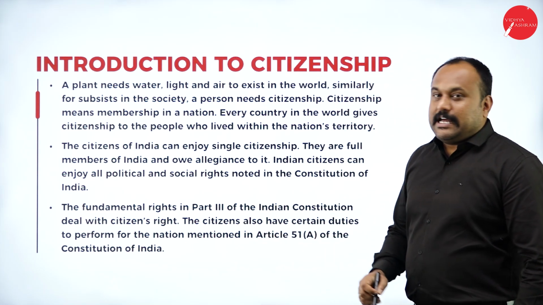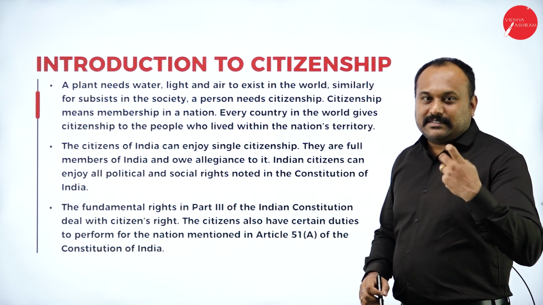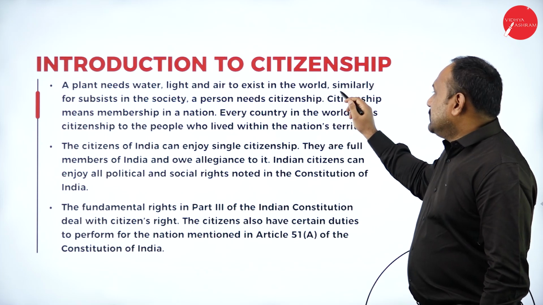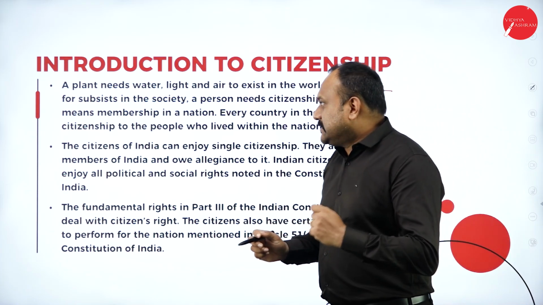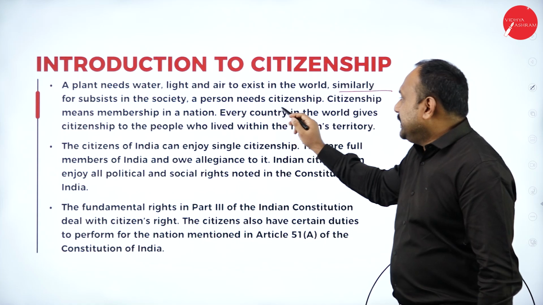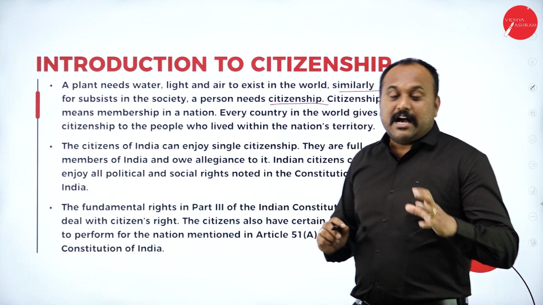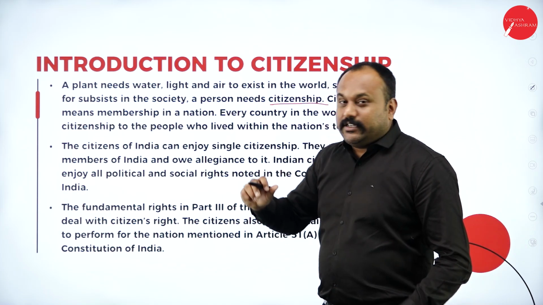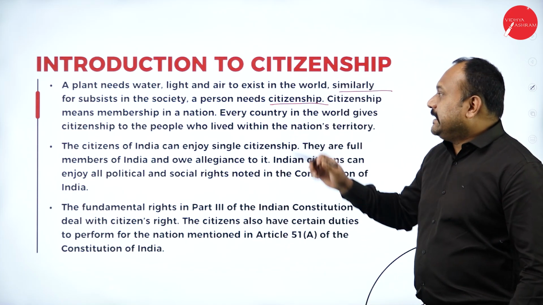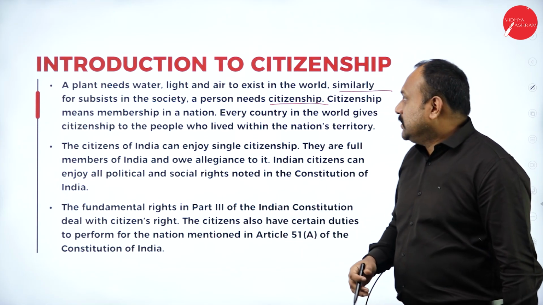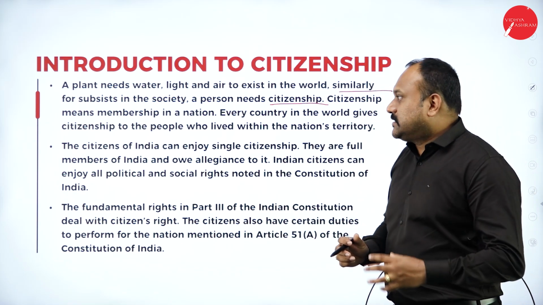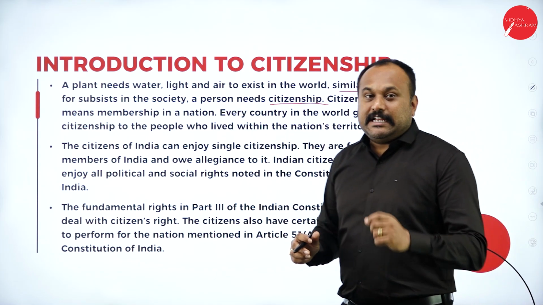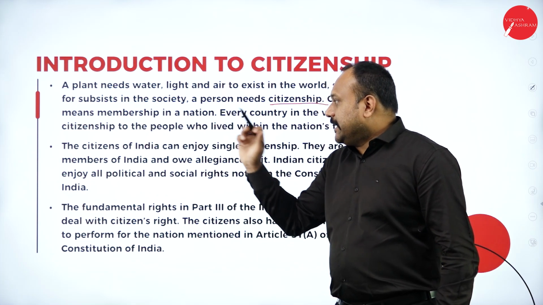So first one, a plant needs water. Say I'm giving you a simple example. Light and air to exist in the world, similarly to subsets in the society, a person needs citizenship. So that means, see how the comparison is, right? We are comparing citizenship with what? Water, which a plant needs, the light and air so that we can live in the world. And similarly to subsets in the society, a person needs what? Citizenship. So citizenship means membership in a nation.